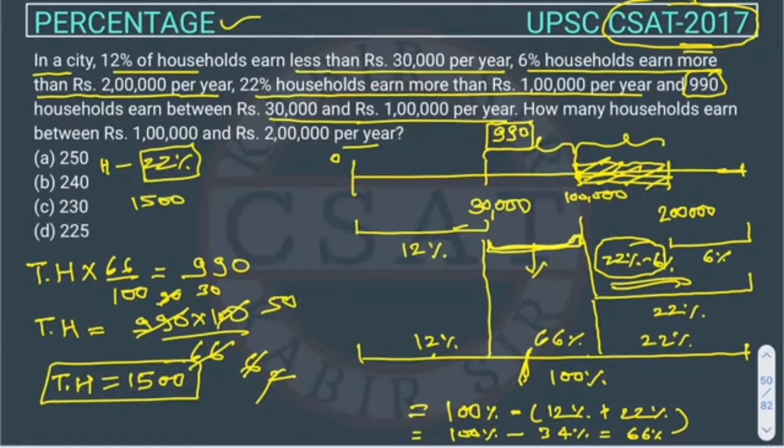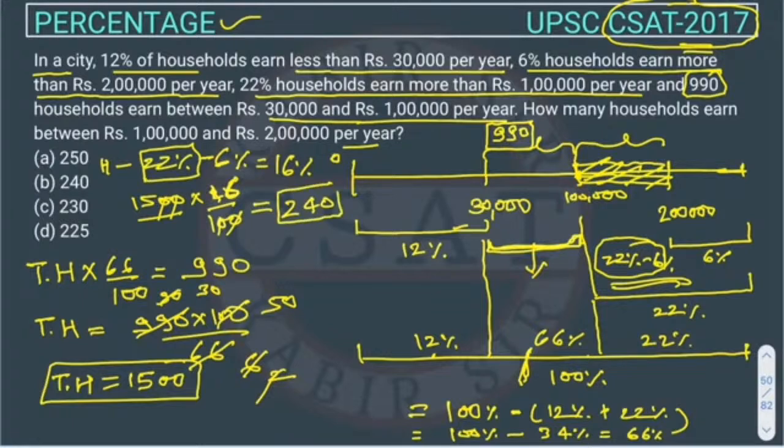So total household is 1500. And what will be the 22% of that? Oh, not 22. Sorry, it will be 22 minus 6. 22 minus 6% is equal to 16%. So if we calculate the 16% of 1500, that will be our answer, right? So this 0 will cancel this 0, right? So it will come out 240. So the answer will be 240, means option B, right? So I hope you all get it.